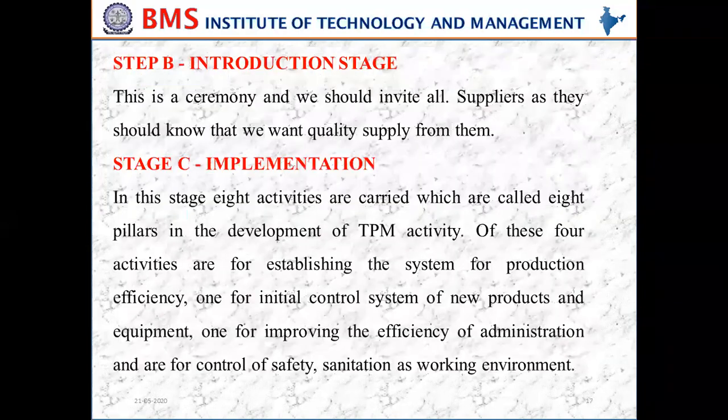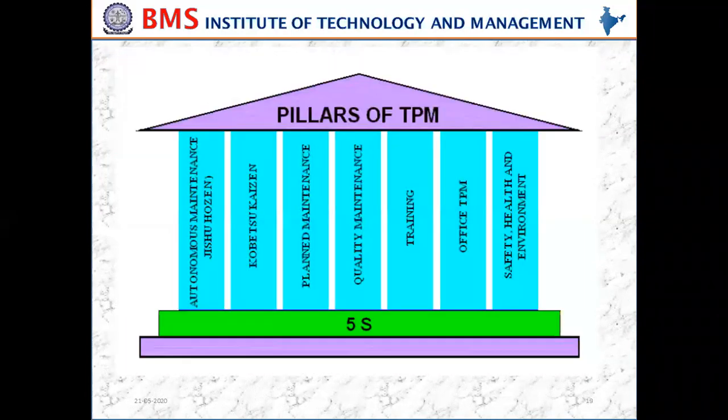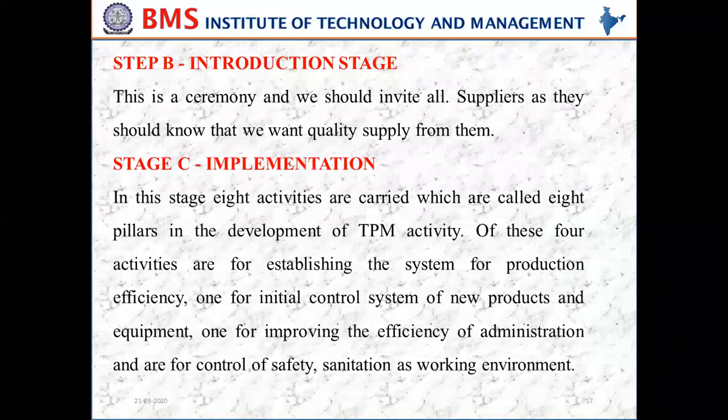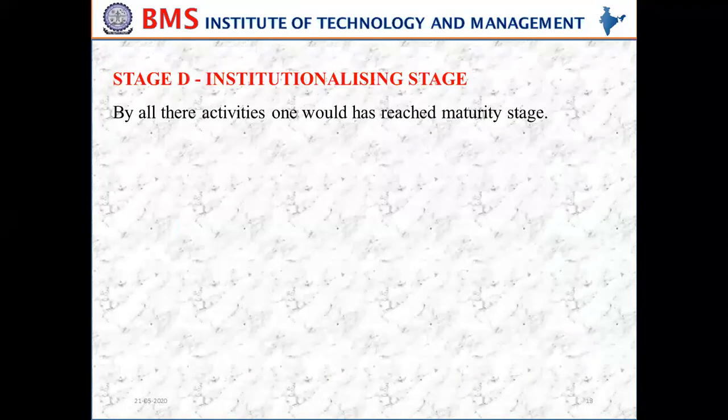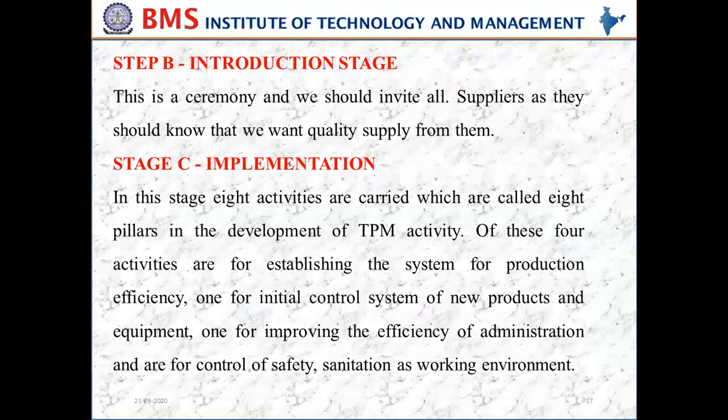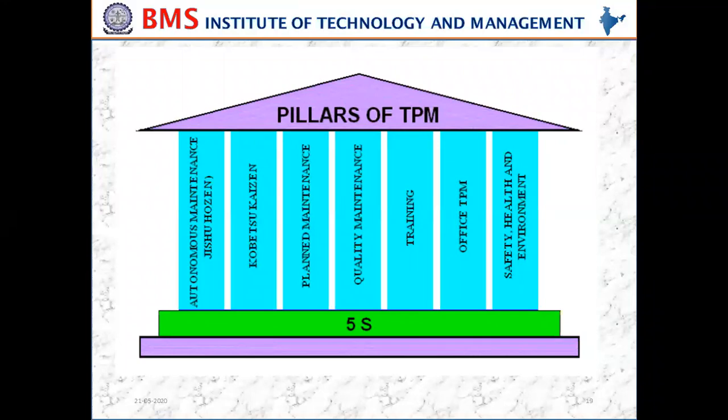In the implementation stage that we discussed, the first 4 are 5S, autonomous maintenance, Kaizen system, and planned maintenance. These four activities are for establishing the system for production efficiency. And one for the initial control system of new products and equipment, that is quality maintenance, and one for improving the efficiency of the administration, that is office TPM.